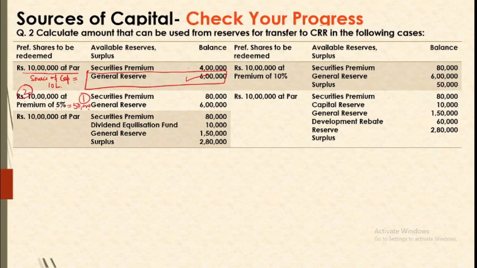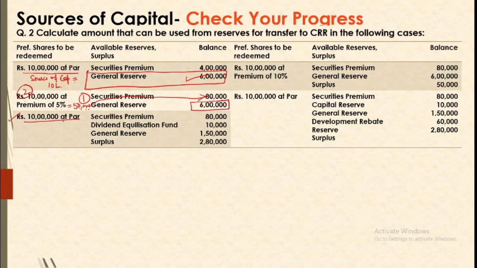Now regarding the premium, we can utilize securities premium. So out of 80,000, 50,000 will be utilized here. And regarding the source of capital, we can use only general reserve. So even if you have securities premium available, 30,000 rupees, this cannot be used because this is not a free reserve. Now let us take up the next example.